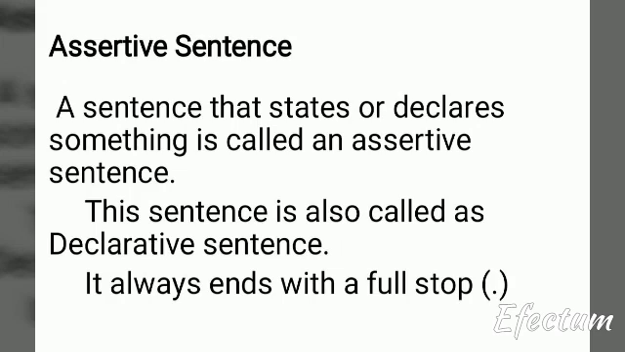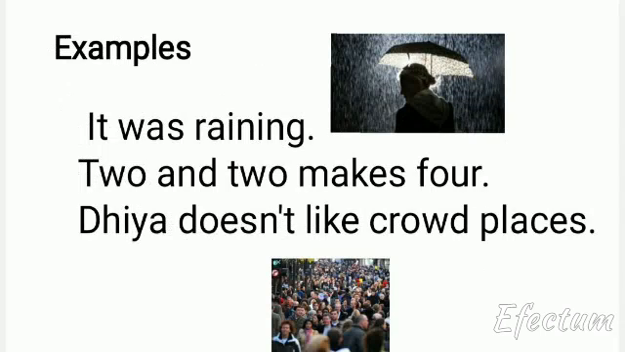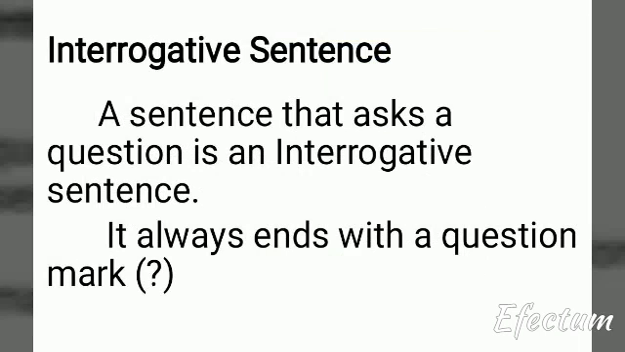Coming to the first one, the assertive sentence, it is also called a declarative sentence, which means the sentence declares something, and these are going to be actual facts. Usually this sentence ends with a full stop. As an example, I have given: 2 and 2 makes 4. So these are all facts, and all such statements come under the assertive or declarative sentence.